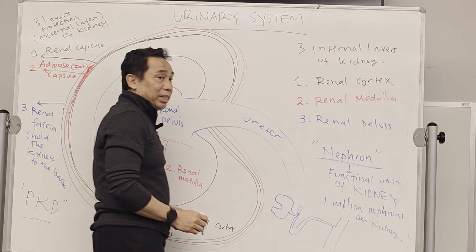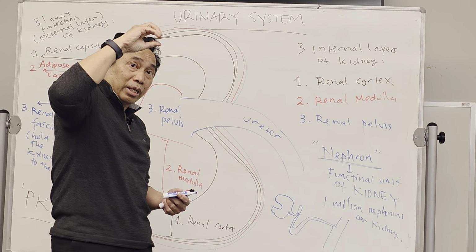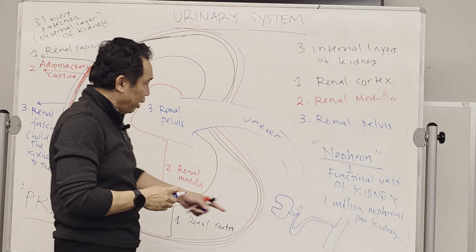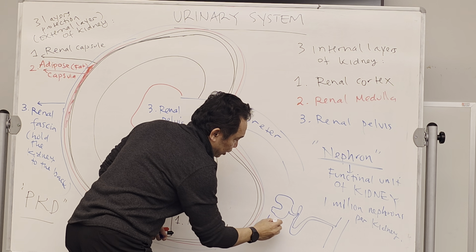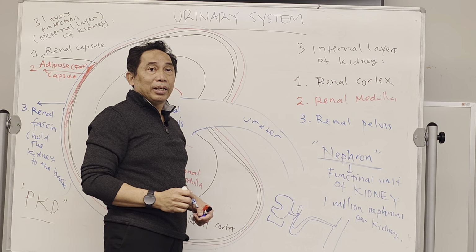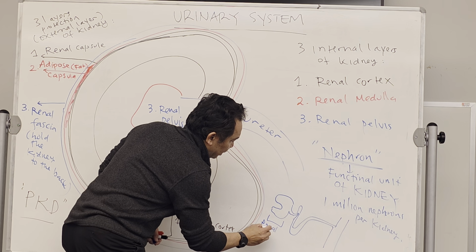Basically, it looks like a cup. It looks like a cup at the head of the nephron over here. Okay. So it has two main parts. The first part over here is called the renal corpuscle.